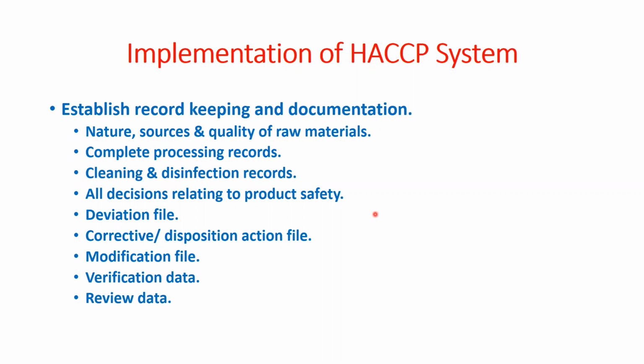So they will go and check. They will visit your processing line. They may visit your lab also, because you are doing this monitoring now. Monitoring, microbiological test is there, chemical test is there. So any test you are doing or not, or simply you have written in the implementation. So that is the implementation.